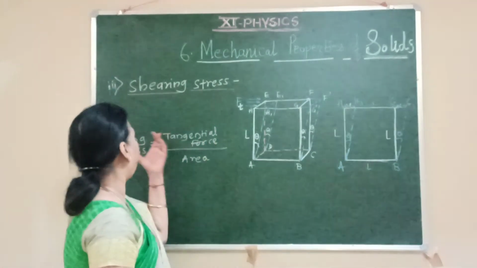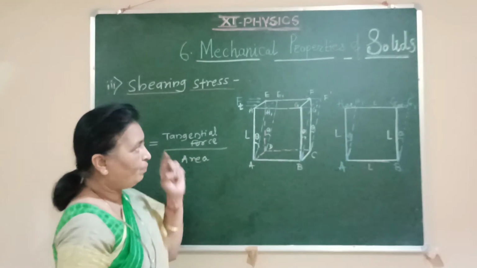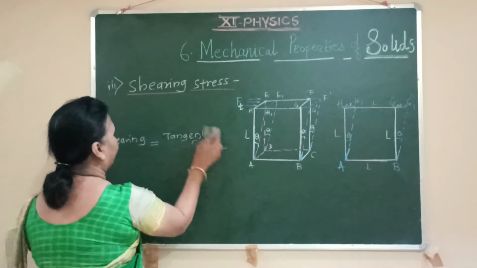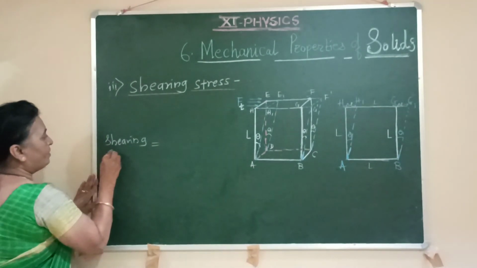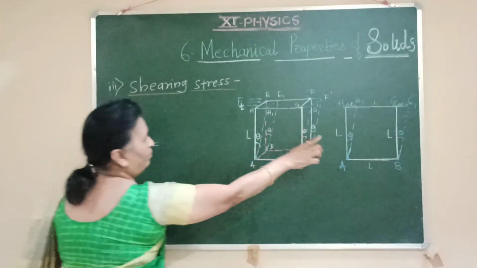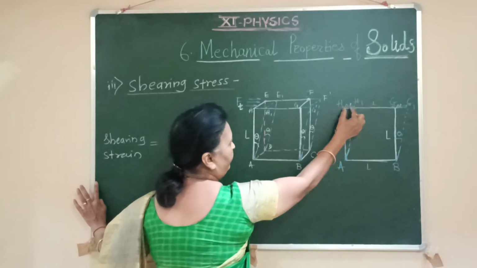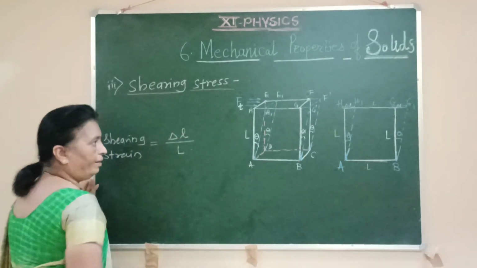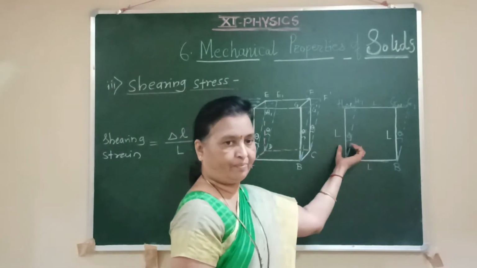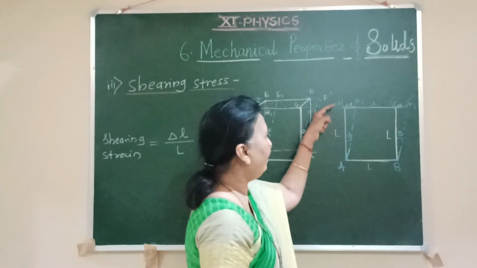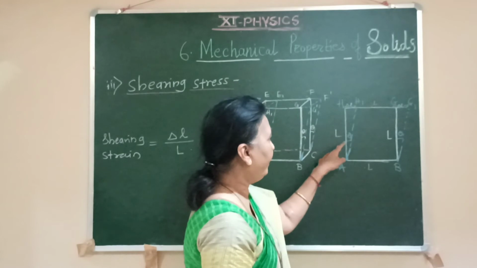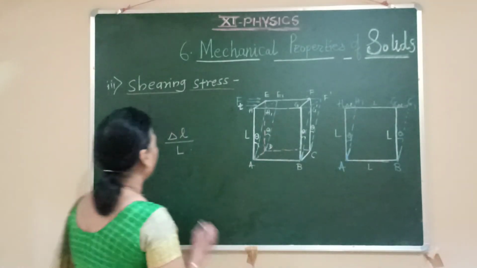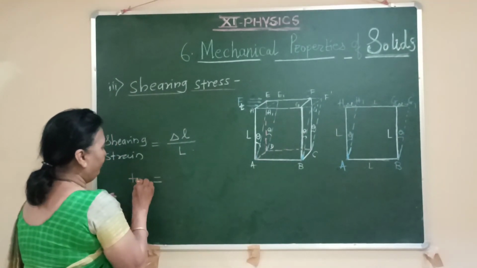Here we have to find the shearing strain. So to find shearing strain from this figure, we can say it is the change in length divided by the original length, that is delta L upon L. But from the figure, if you observe carefully, in between AH and AH dash there is an angle theta, and if you find the value of tan theta, then what will it be?